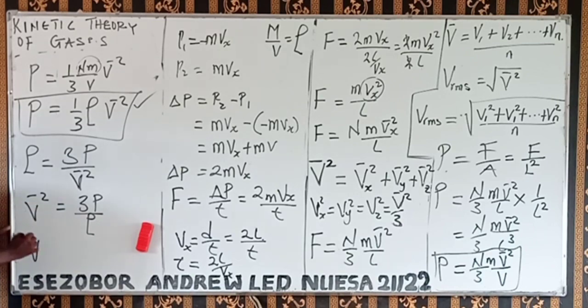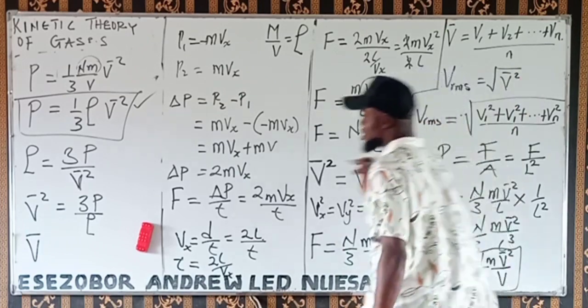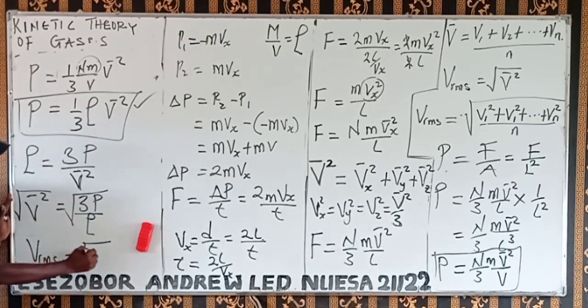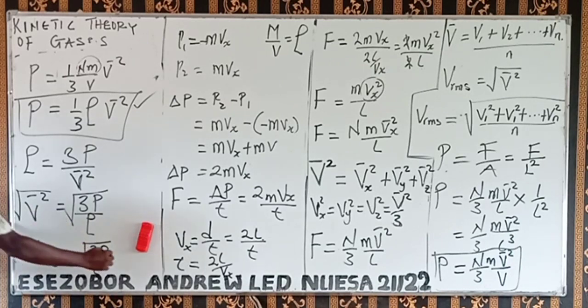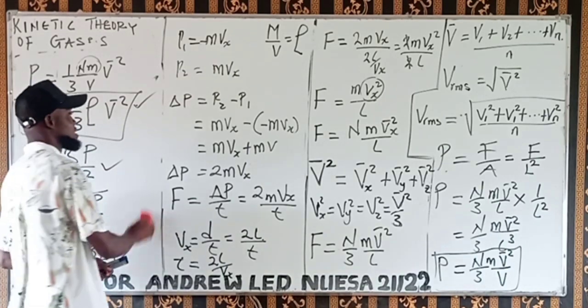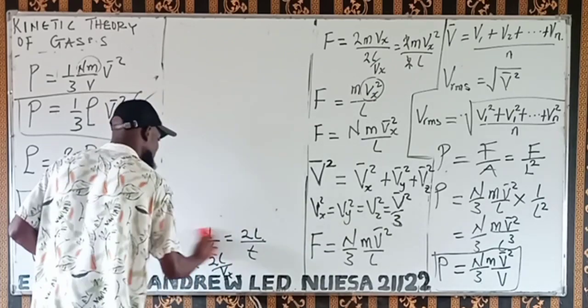Now, when you take the square root of this mean square velocity, I'll have the root mean square velocity. Remember, root mean square means you take the square root of the mean square velocity. So that will be the square root of 3P over the density. Take note of this, 100% important. All those formulas we are deriving are very, very important.